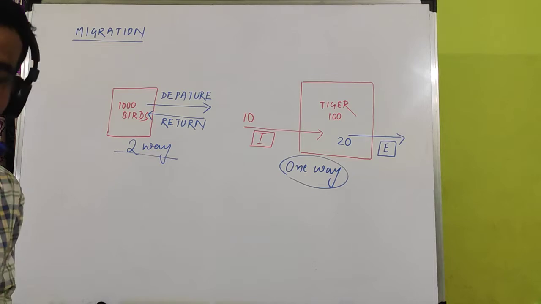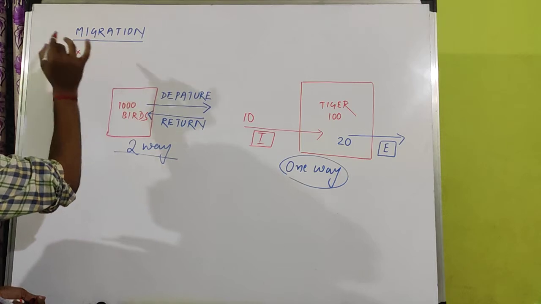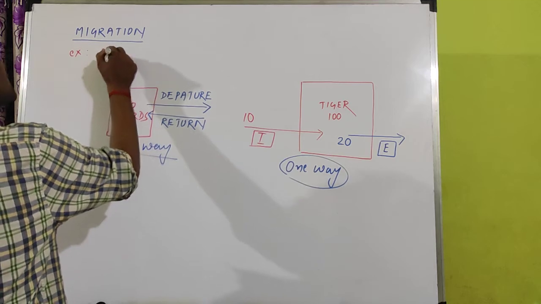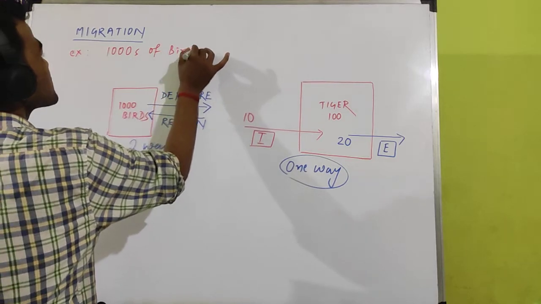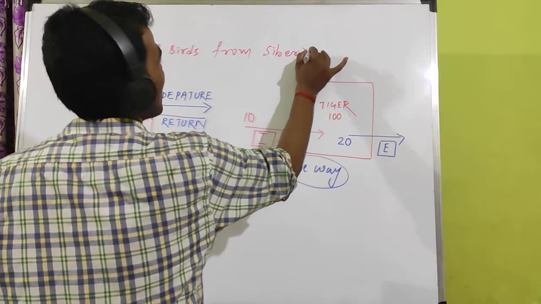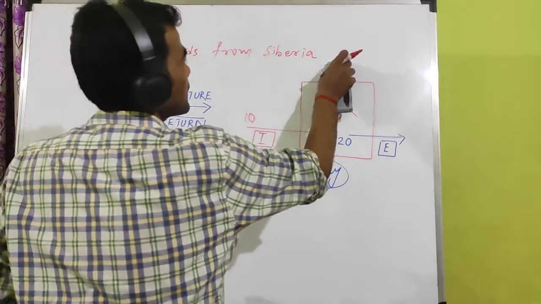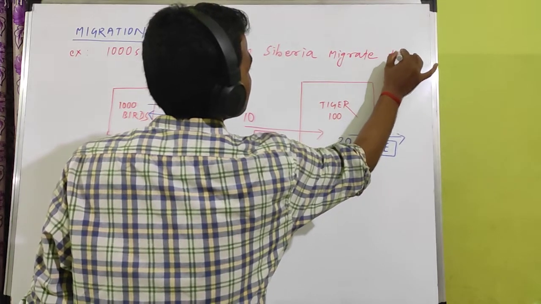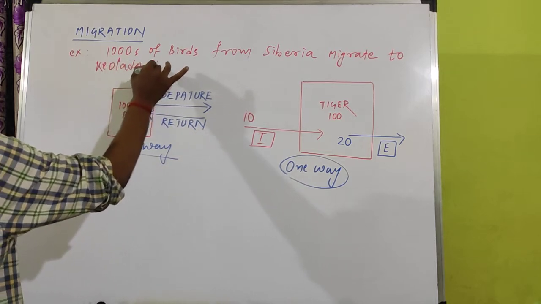The best example of migration: thousands of birds from Siberia during winter time migrate to Keoladeo National Park.